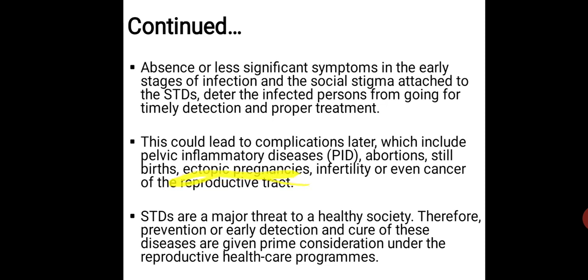Ectopic pregnancy, this term means what? The fetus, or you can say the developing embryo, gets attached anywhere except the uterus. It may get attached to the oviduct, it may get attached to the vagina, or any part nearby, but not at the proper area of the womb. That means the woman gets pregnant, but the child is not growing in the womb, but in another part, and after a certain point of time the pregnancy will be aborted naturally.